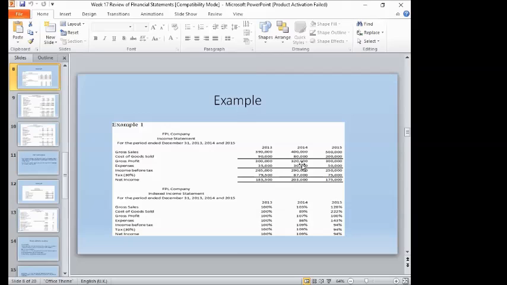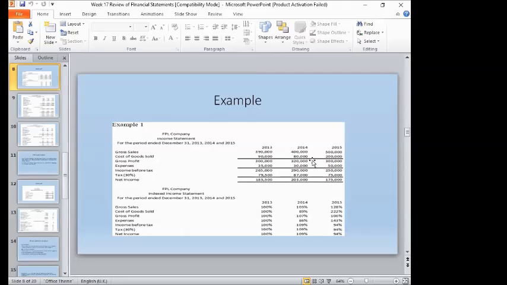The gross profit, 320 divided by 300 times 100, that's 107%. And then the expenses, 30,000 divided by 35,000 times 100, that's 86%. And then the income before tax, 290 divided by 265, that's 109%. And same with the net income. Okay, and same procedure with 2015.